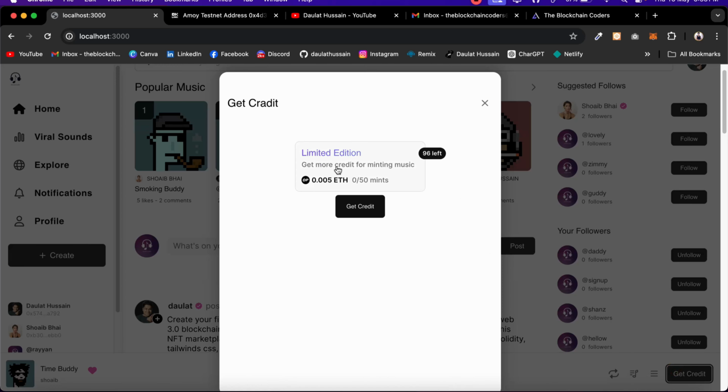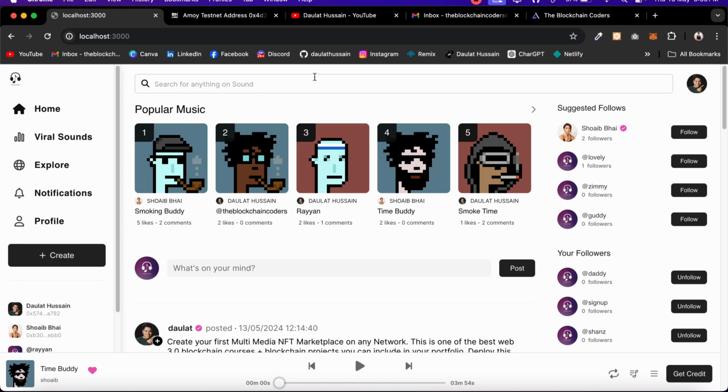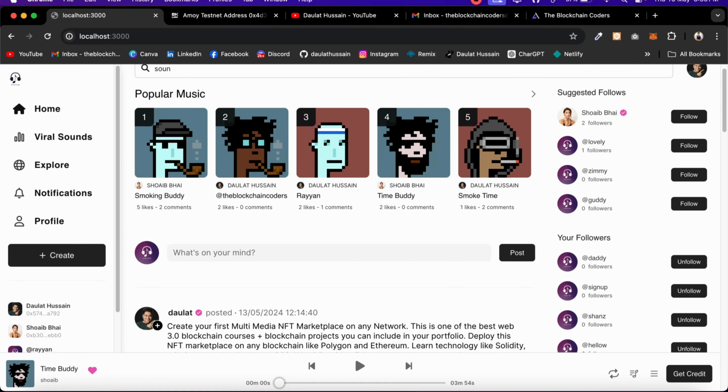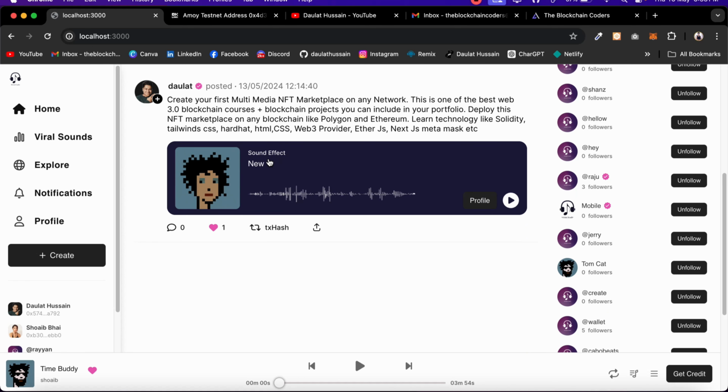But if the user is not verified, you will have a similar button which the user will click and they will verify their account. This is what we have included. This is the global search bar we have. You can search for any sound. So we'll say sound, and this is going to filter out all the music. So this is the global search bar.